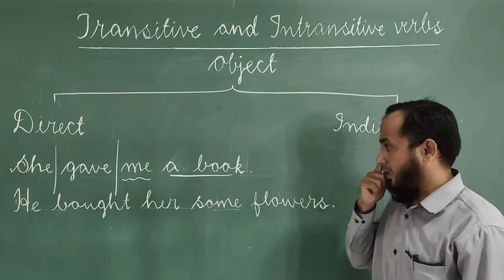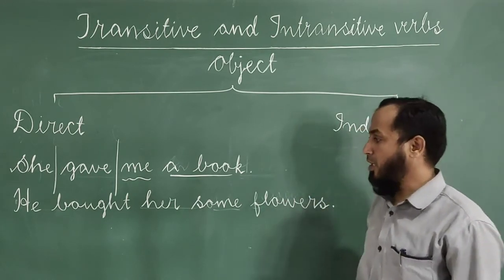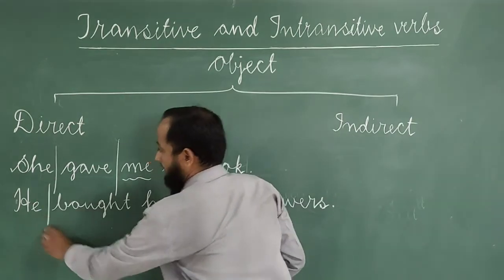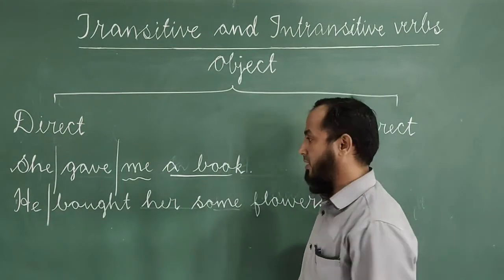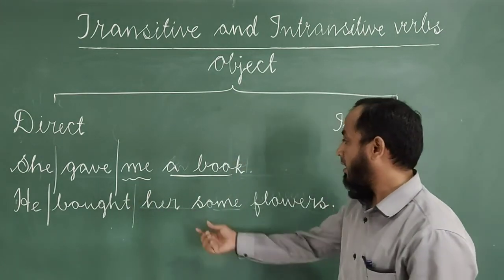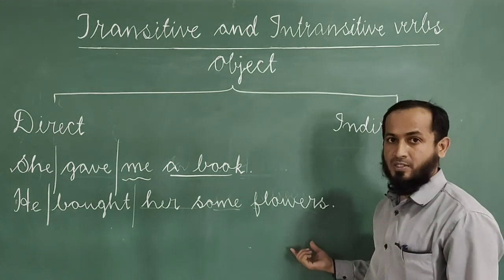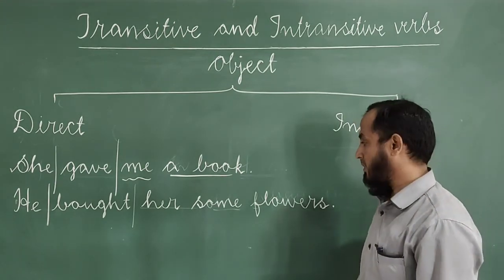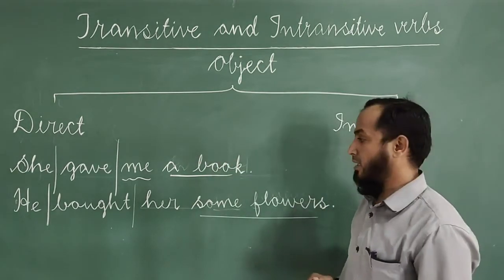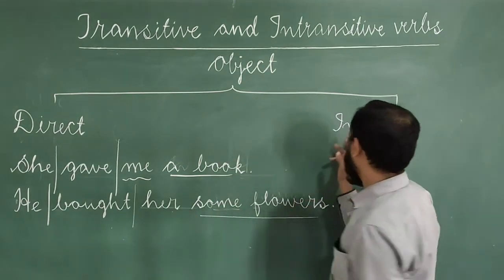Okay. Then the second sentence, he bought her some flowers. In this sentence, he is a subject, bought is a verb, and her and some flowers are objects. Out of them, some flowers is the direct object and her is the indirect object.